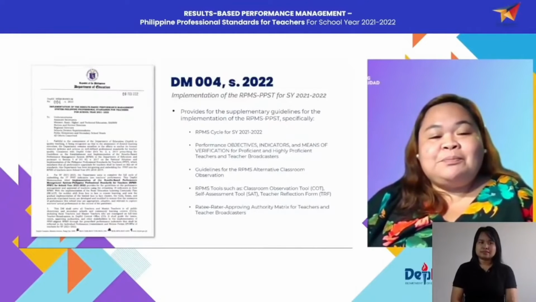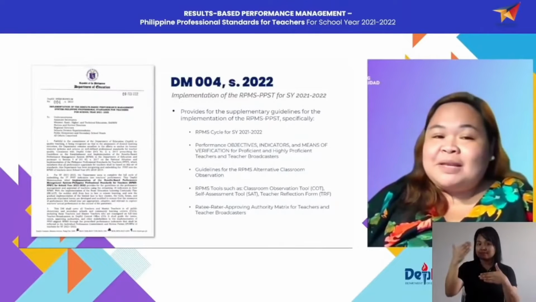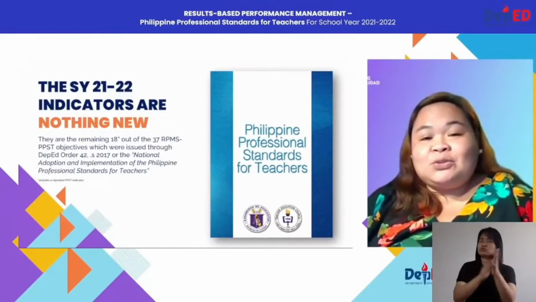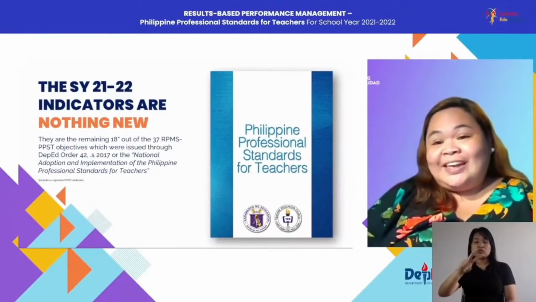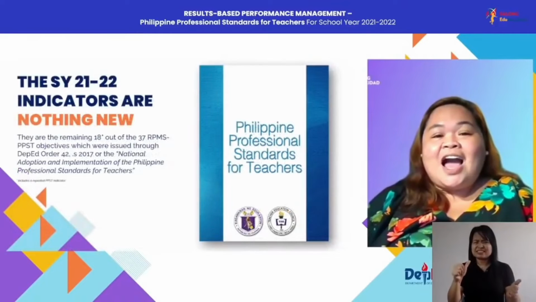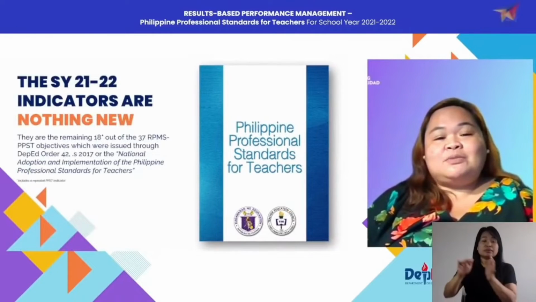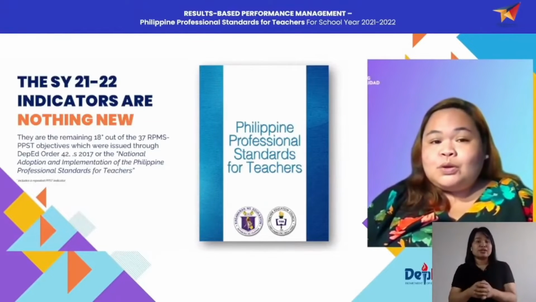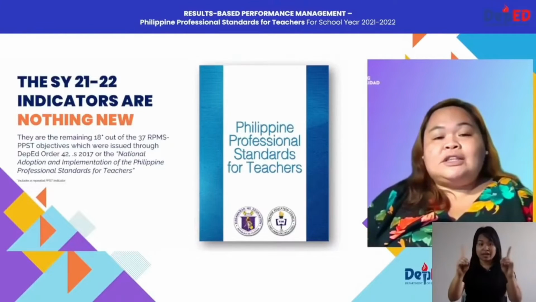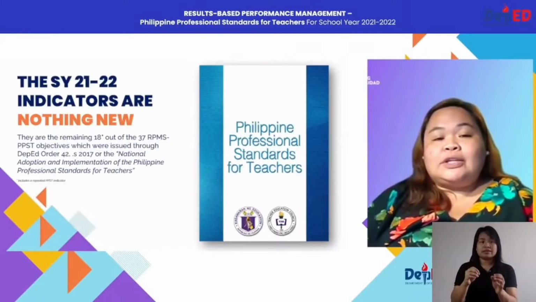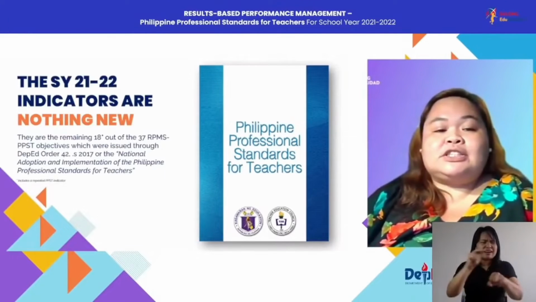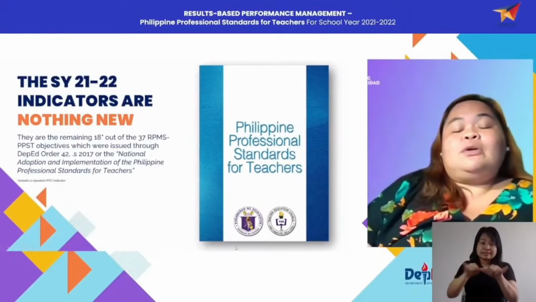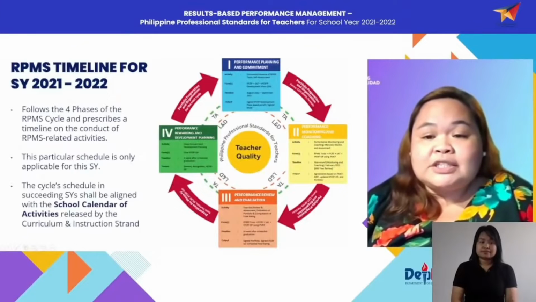So moving on with our discussion, and as I've mentioned, the school year 2021-2022 indicators are nothing new. They are the remaining 18 out of the 37 RPMS objectives which were issued through DepEd Order number 42, Series 2017, or the National Adoption and Implementation of the Philippine Professional Standards for Teachers. Part also of this DepEd Memorandum 4 Series 2022